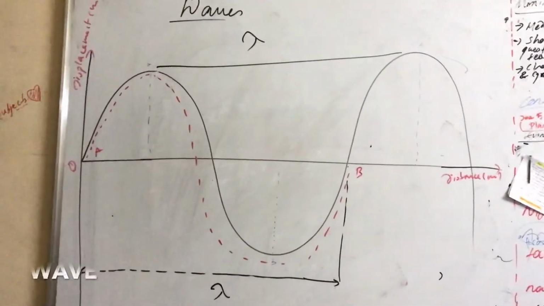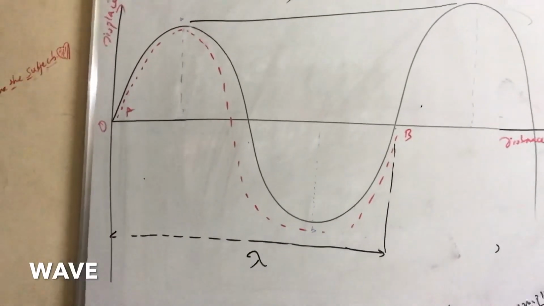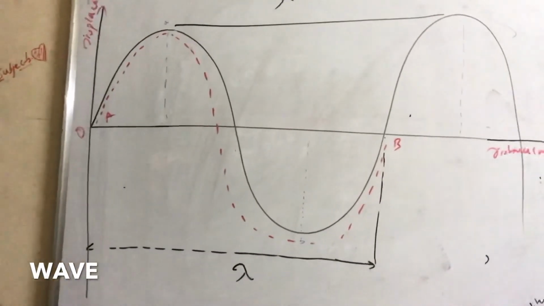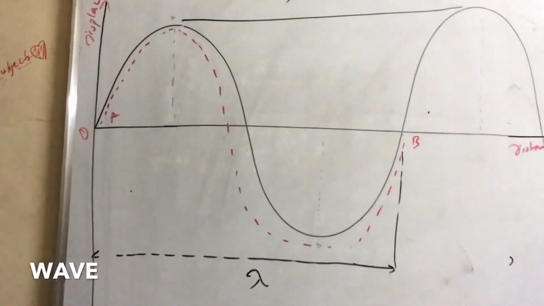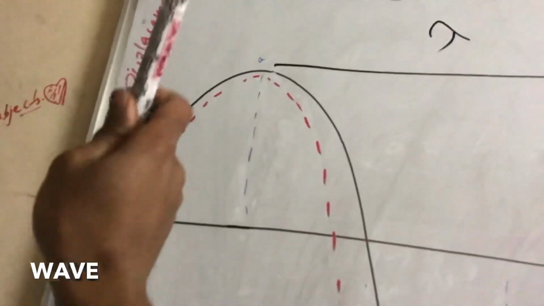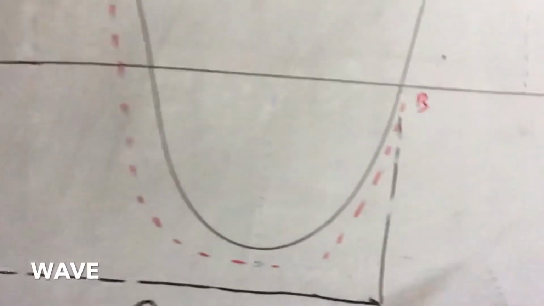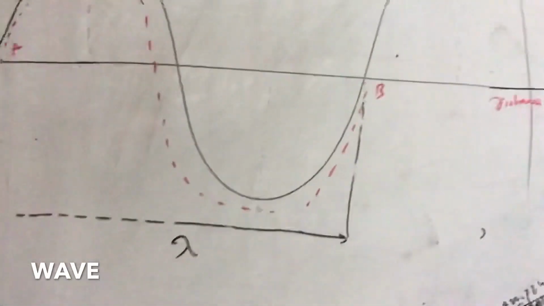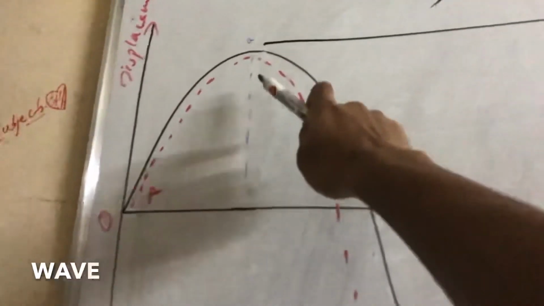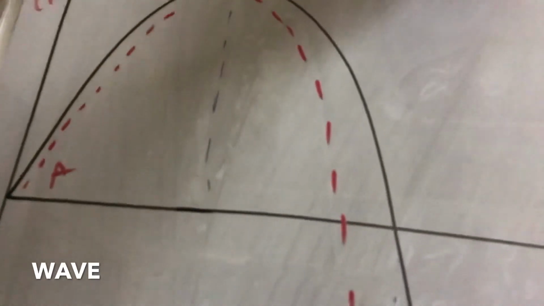So here are some things that you need to know before knowing about the wave. The main part is how you will mark a wave on a graph. First of all, you need to know about the origin, and displacement is always on the y-axis and distance is on the x-axis. If somebody draws a wave, how will you describe it?